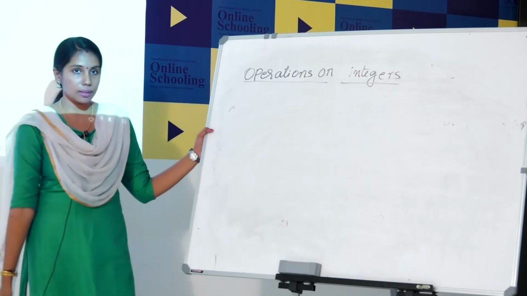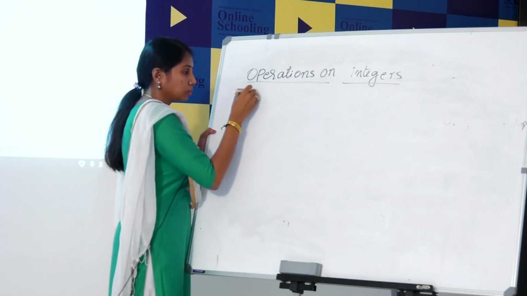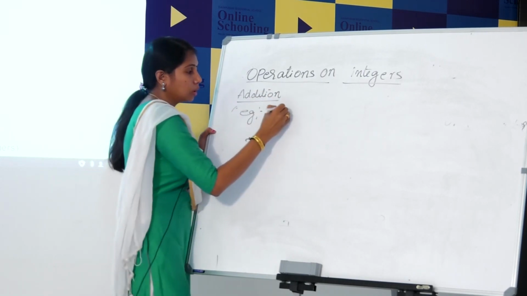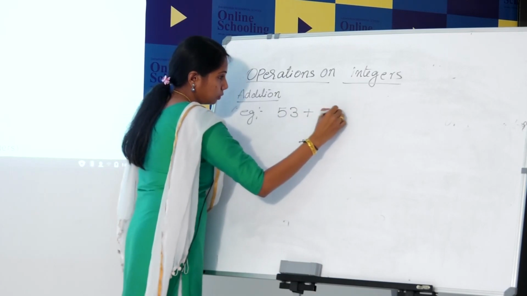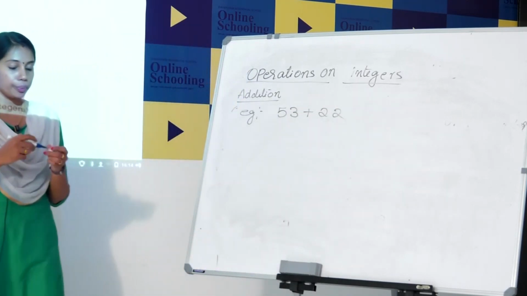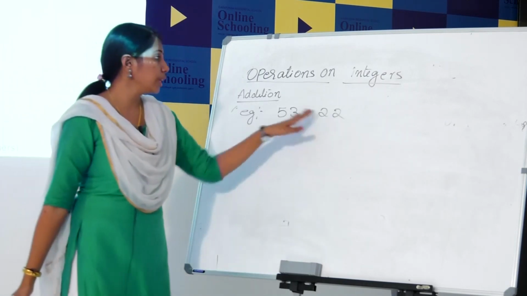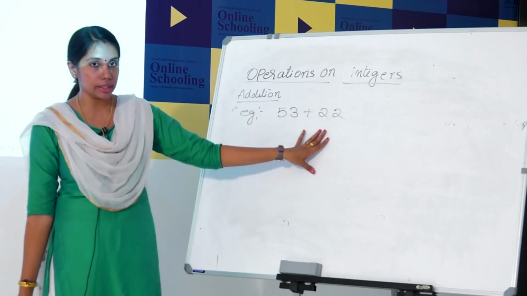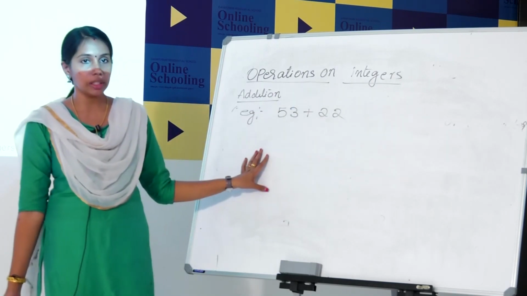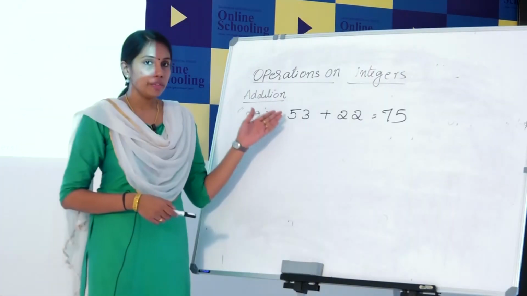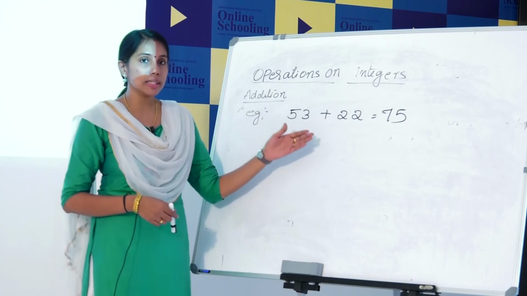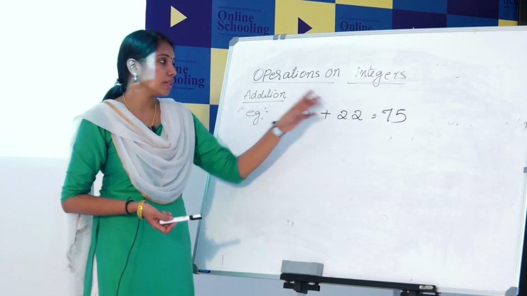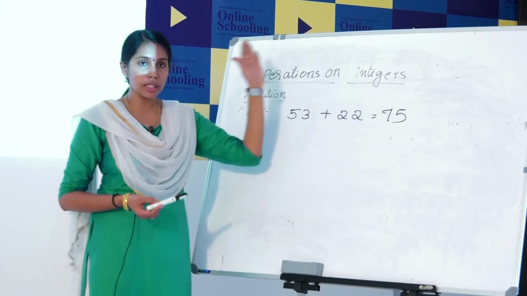Operations on integers. First one, addition. Example, 53 plus 22. Here you can see two positive integers. 53 and 22 are positive integers. How can we add these two positive integers? When we add two positive integers, we get a positive integer. See the example, 53 plus 22. Answer is 75. So, when we add two positive integers, we get a positive integer.